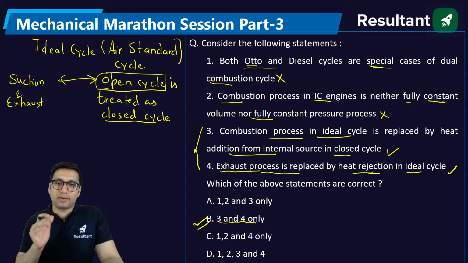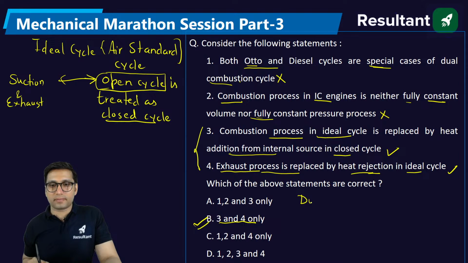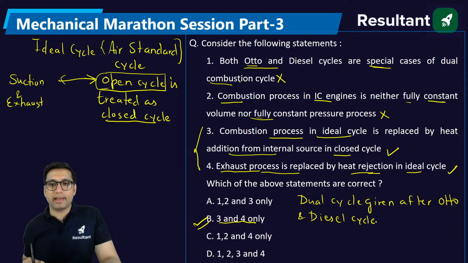Actually, if you have any idea of when the dual cycle was given after Otto and diesel, it's very simple. We don't have to go into the story of which came first, the chicken or the egg.